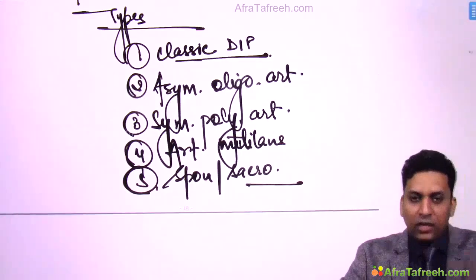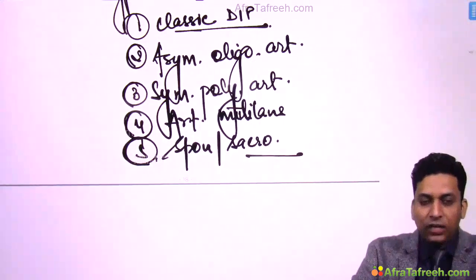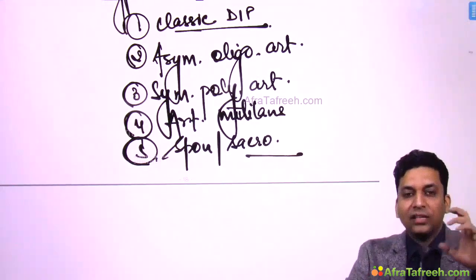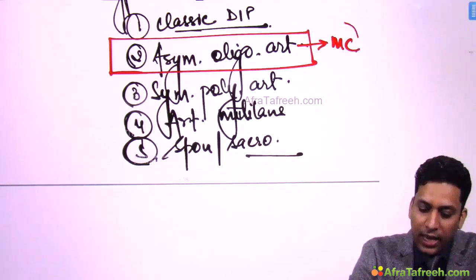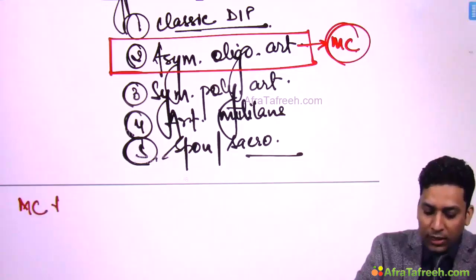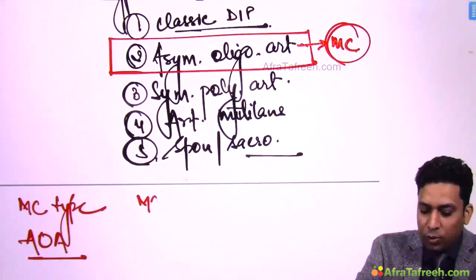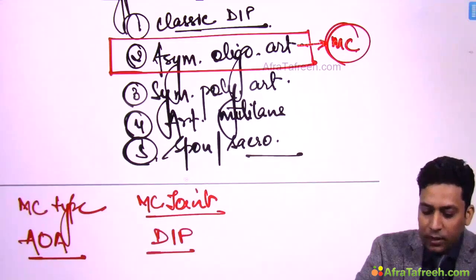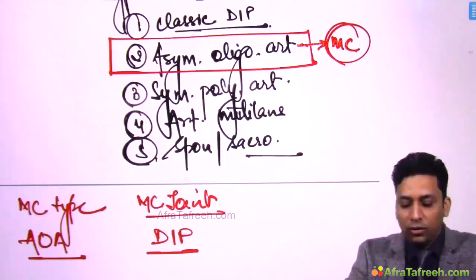Okay. Now there are a few questions which are asked, and one important question is which among these is the most common type, and the students make a mistake and mark classic DIP. So remember, the most common is not classic DIP, the most common is asymmetrical oligoarticular type. But remember, the most common joint involved is the distal interphalangeal joint. So most common joint involved is distal interphalangeal joint, but the most common type is asymmetrical oligoarticular type.